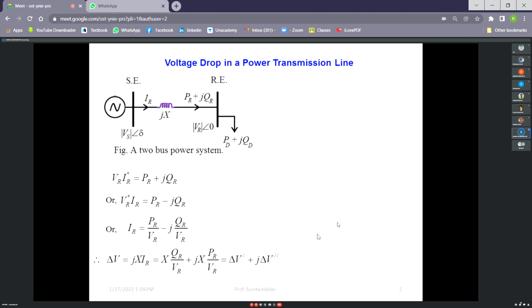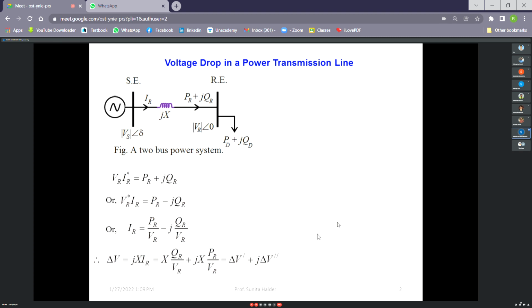So if voltage drops at the load bus or load point, then current will rise. So as a consequence, it will increase the current in the transmission line. So there will be more loss, and this process will continue for further voltage drop and further current rise if it is not controlled.